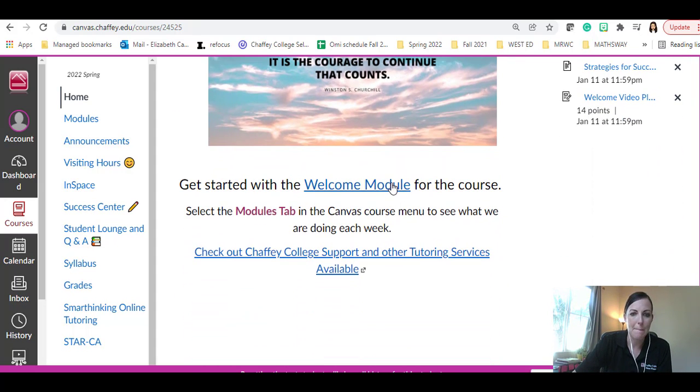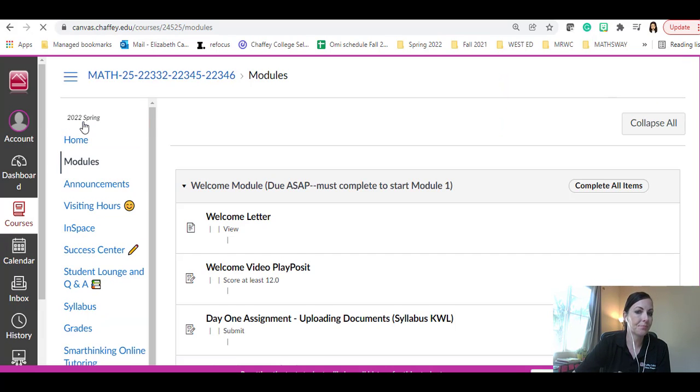If I scroll down a bit more, you can directly go to the welcome module, which is the first requirement for this class. You have to complete this before you can move on to anything else for our course. And so I'm going to scooch over. You can click directly on welcome module, or on the far left column, you can see that's the second thing. And every single week, we're going to be working on our modules for this class. I'm going to click on it so you can see what this will look like.